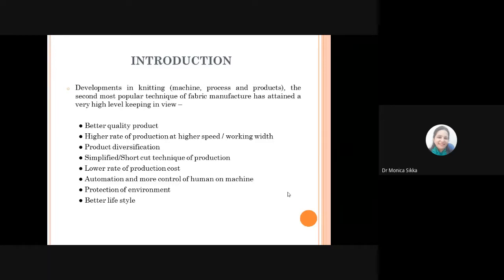If we talk about the advantages of a knitted product as compared to woven products, we are very well aware that you can produce a knitted fabric using a minimum number of yarns.